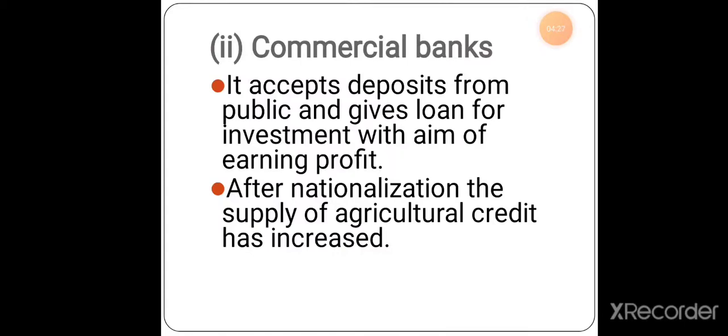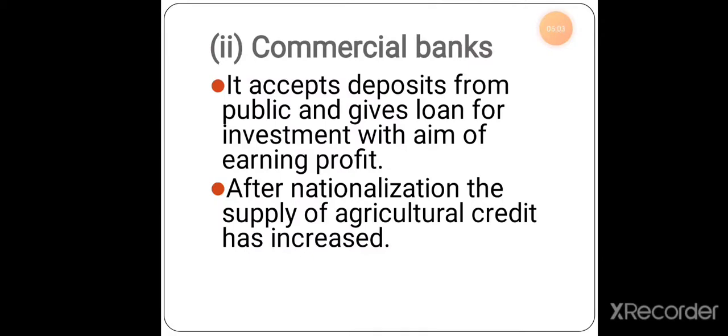After that, what does this commercial bank do? The commercial banks accept deposits from the public. What do you normally do? You go and put your money as savings in the bank. So what will the bank people do? They will take this money as a deposit, and later they will keep a certain percentage of the amount, that is 20%, with themselves, and the leftover 80% they will give to another person as a loan or as credit. This is done under the commercial bank.